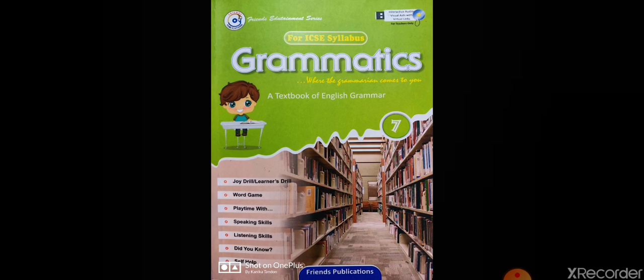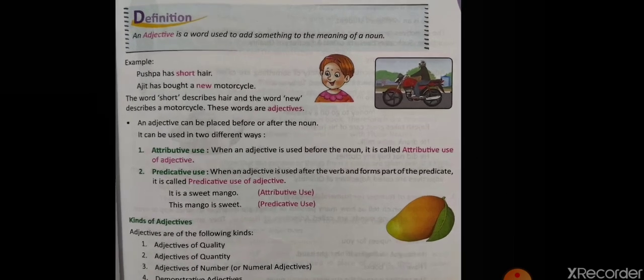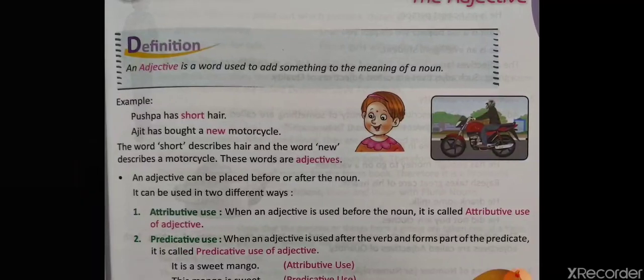Chapter number 7, which is adjective. Starting today's video with chapter number 7, the adjective. So adjective is actually a part of speech in which the word tells us the quality of a noun. Okay, so these words, those are called adjectives, can only be used for a noun or a pronoun. For example,